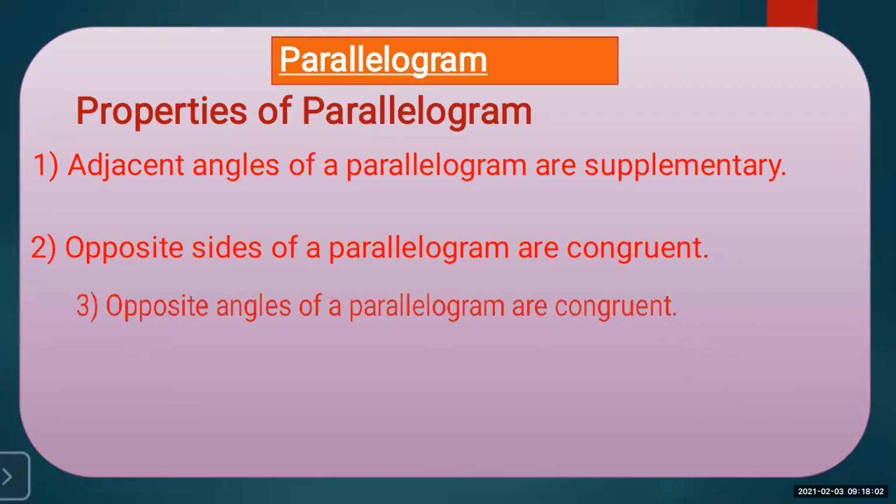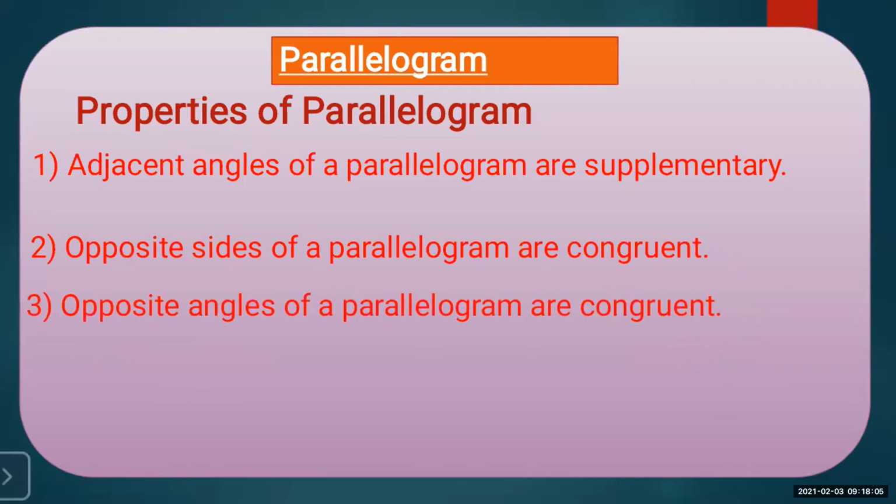Now the third property is that opposite angles of a parallelogram are congruent. If the opposite sides are congruent, then the opposite angles will also be congruent. Students, again I would like to tell you to understand this property carefully, because if you understand it properly, then you can solve any type of question using this property. So the third property is that the opposite angles of a parallelogram are congruent.